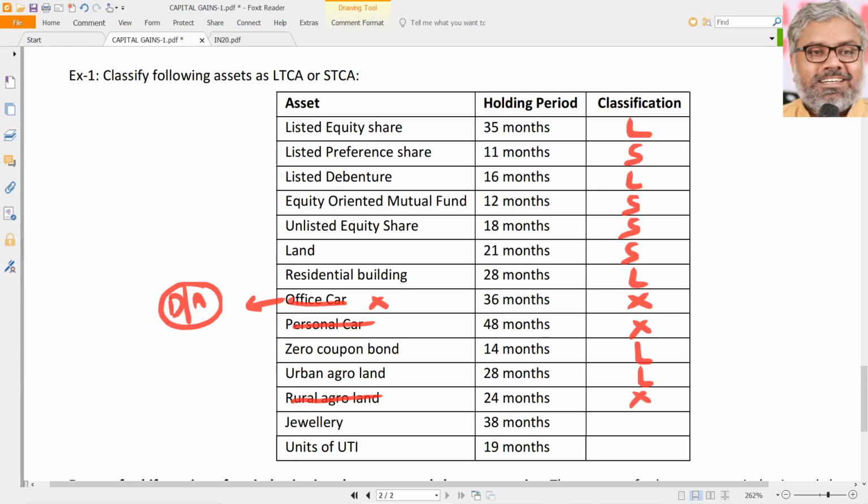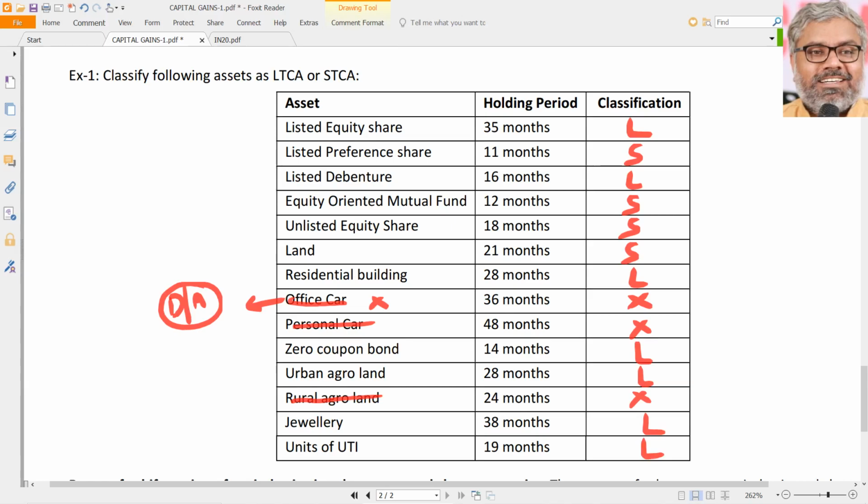We will just revise it once again later. But a personal car is not at all a capital asset. Rural agricultural land is not at all a capital asset. So it doesn't matter how many months they are held. Even if they are transferred, nothing is taxable. Jewelry is definitely a long-term capital asset because it is held for more than 36 months. Units of ETF are also a long-term capital asset because they are held for more than 12 months.